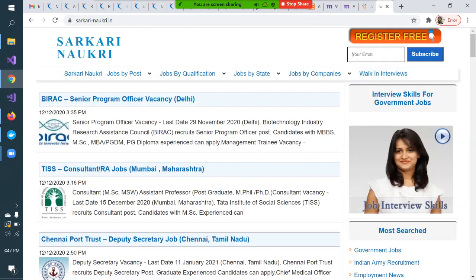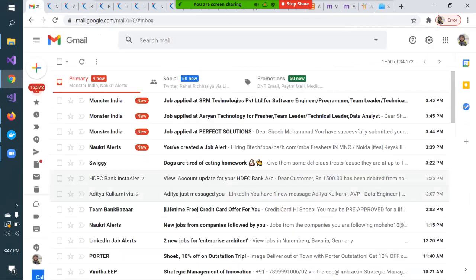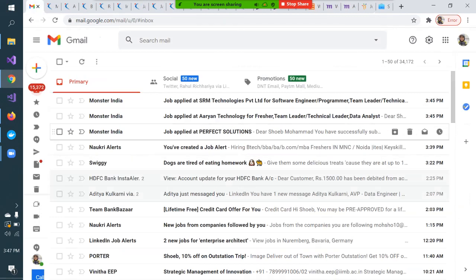You can create your profile. You can subscribe. Suppose I want to subscribe for notifications. Whenever any new alert or any new job comes, I'm just giving my email ID and clicking on subscribe. So you'll keep getting email daily on your email ID. See, just now at 3:45, I got this email that I have applied for this job.